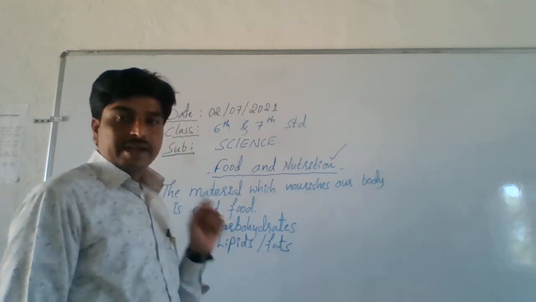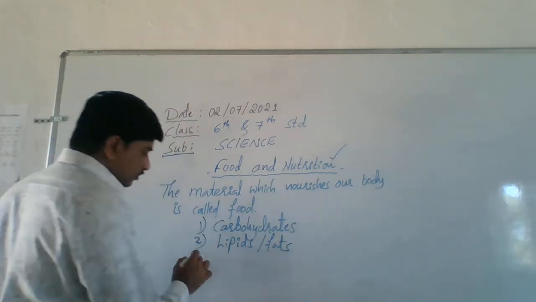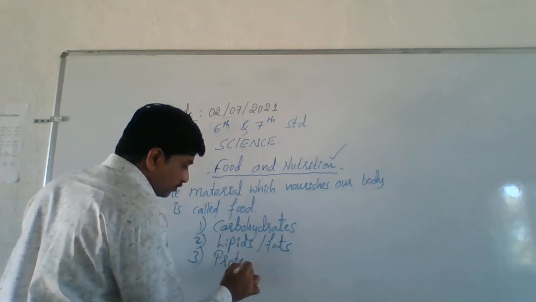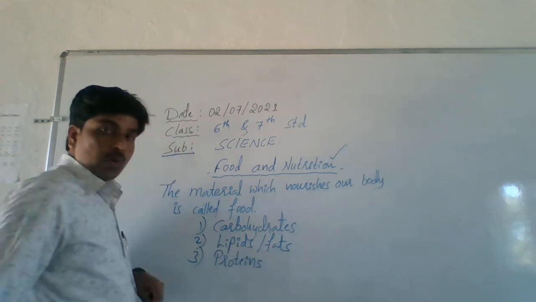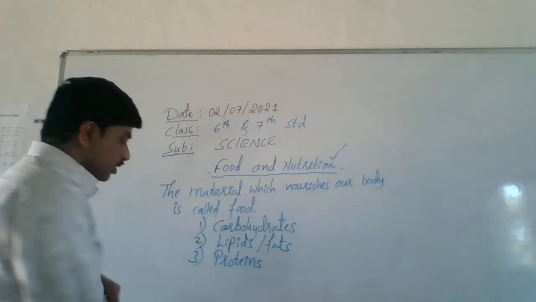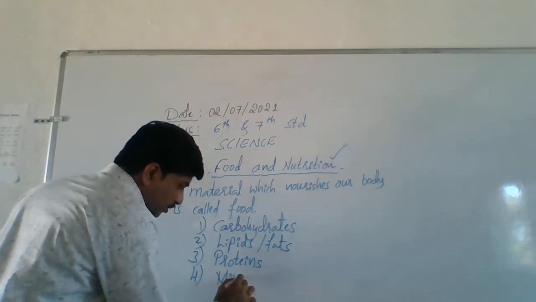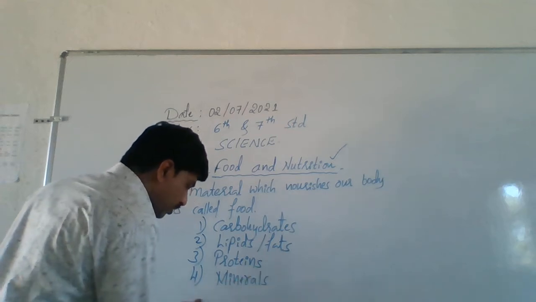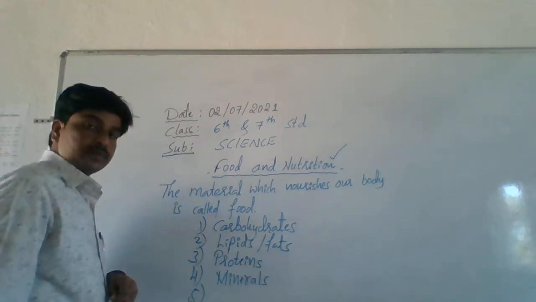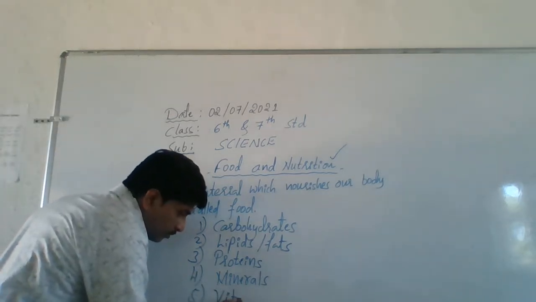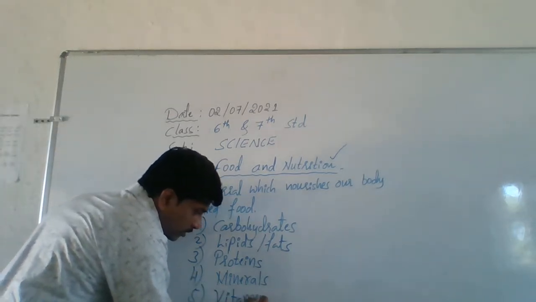They are both the same. Don't worry. Third one is proteins. Then fourth one, minerals. Fifth one, vitamins.